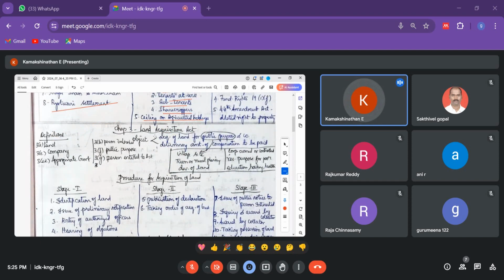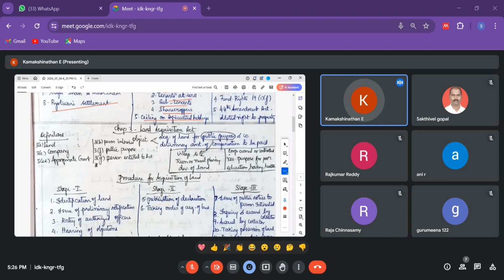See, Article 19, as I said, it is the right to acquire, hold, and dispose of property. And Article 31 says no person should be deprived of his property. That means the government should not grab it from the citizen. Okay, because the citizen has the right to live. Okay, so that is why Article 19 and 31 coexist. Okay, they work together. But if you see on the other hand, Article 39B and C, okay, it aimed to prevent the concentration of wealth by equal distribution of wealth. That is the DPSP, Directive Principles of State Policy.